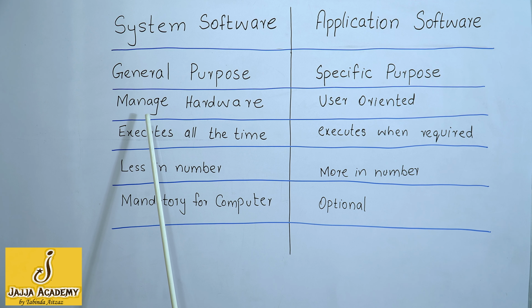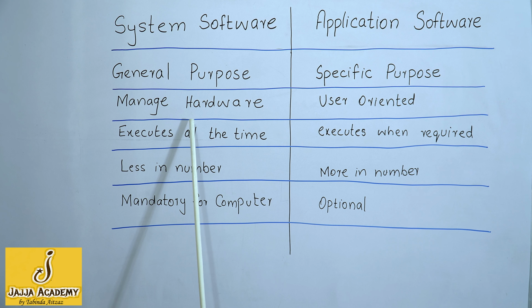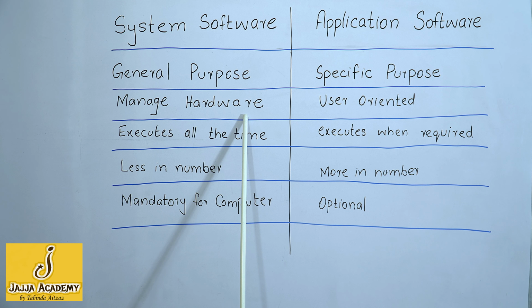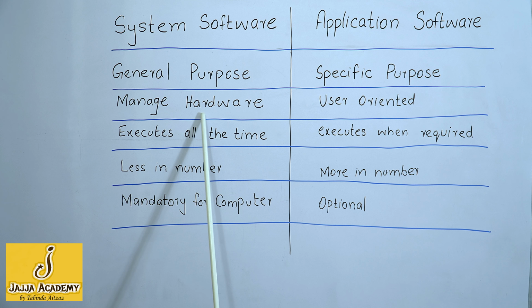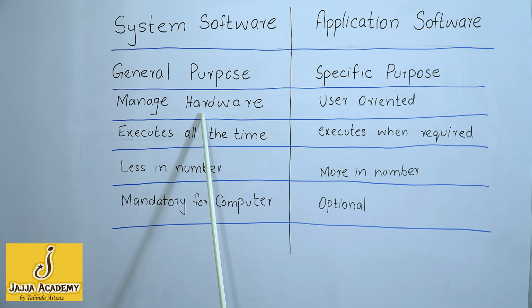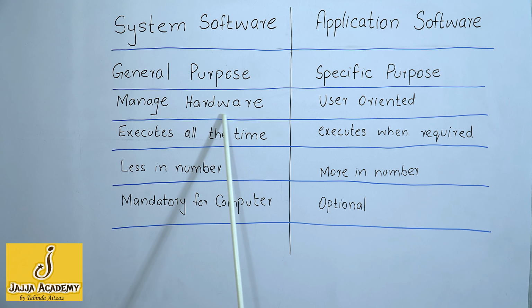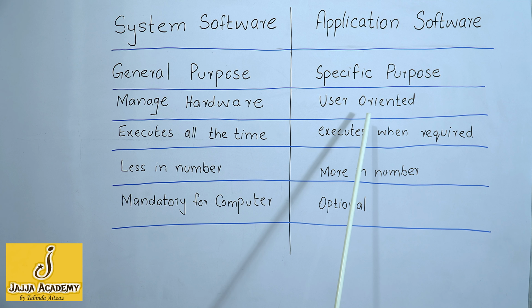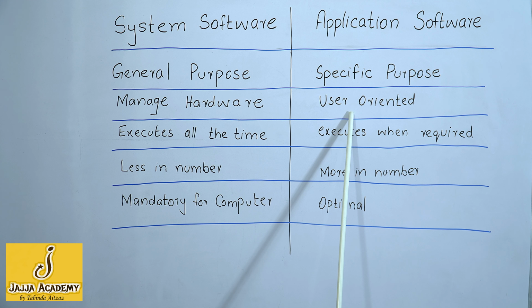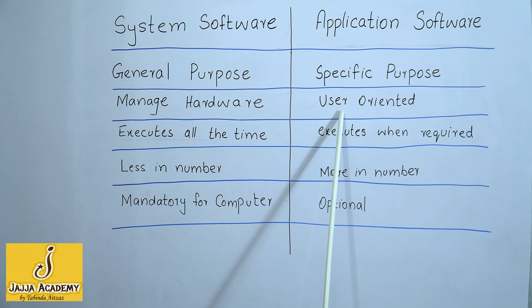Next difference is system software manages hardware. It means hardware cannot be functional unless there is a manager to manage the resources, and a system software performs this duty. It manages and controls computer hardware. On the other hand, application softwares are user-oriented softwares. These types of softwares are designed to solve the problems of users, not the problems of the computer.